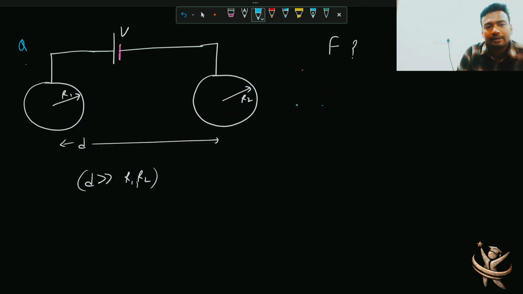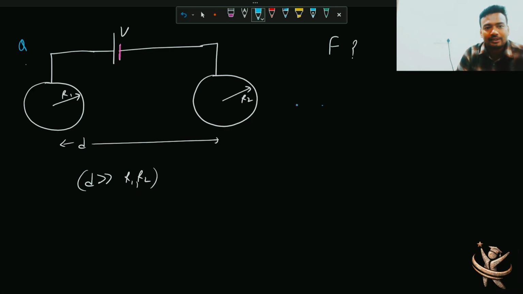So now see this next problem. You have a cell or battery connected to two conducting spheres, radius r1 and r2, and the separation between their centers is d, which is very large as compared to r1 and r2. Why are we taking large separation? Because the charge distribution over one sphere will not get affected by the charge over the other sphere. So basically their surface potential, which is kq by r, will remain intact, right? So you have to find the force of interaction between them.